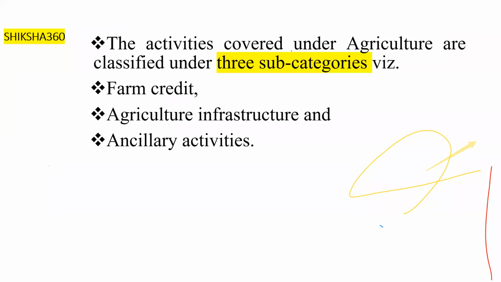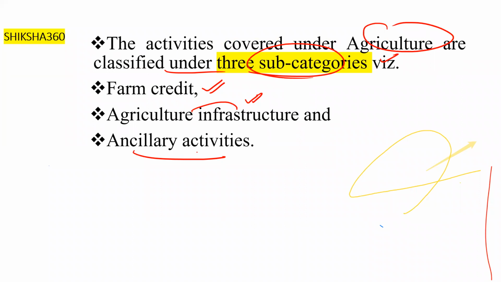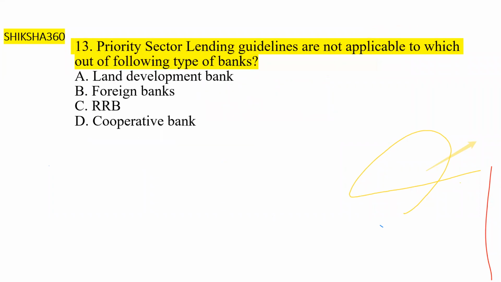So basically the activities covered under the agriculture are classified under the three subcategories. First one is the farm credit, second one is the agricultural infrastructure, and third one is the ancillary activities. Clear? So basically these are the three subcategories under the agriculture sector under the priority sector. Now move to the next question.